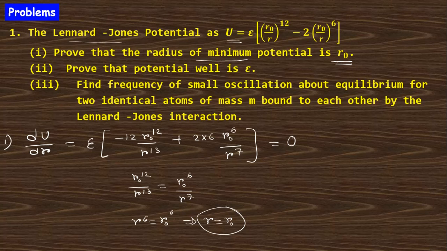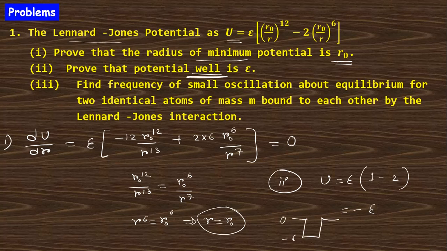So you will get the first answer, and now prove that the potential energy will be minus epsilon. If you put r equals r0 in this expression, u will be epsilon times, at r equals r0, this is 1 and this is minus 2, so this is minus epsilon. This is 0 and this is minus epsilon. Clear?